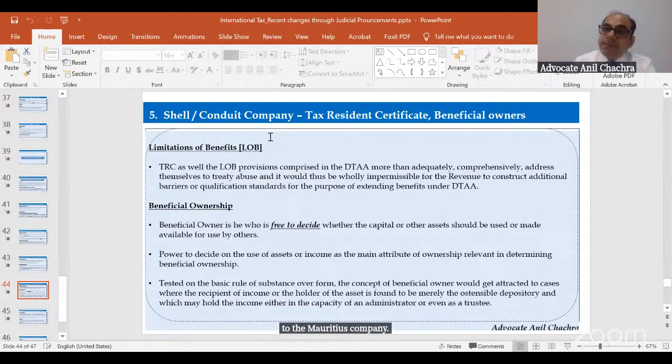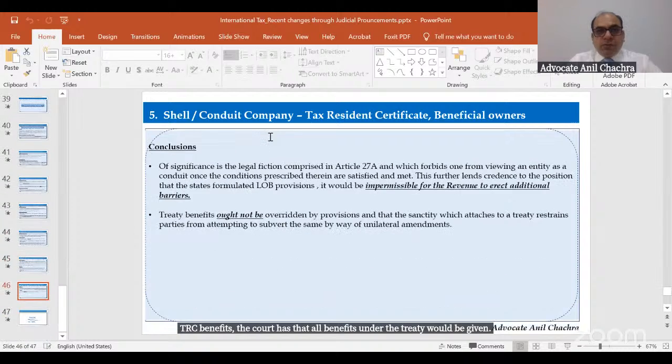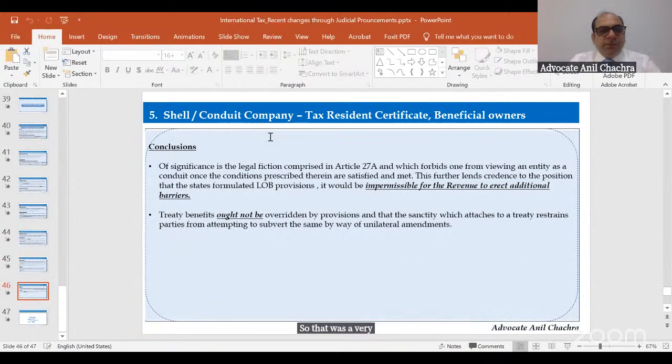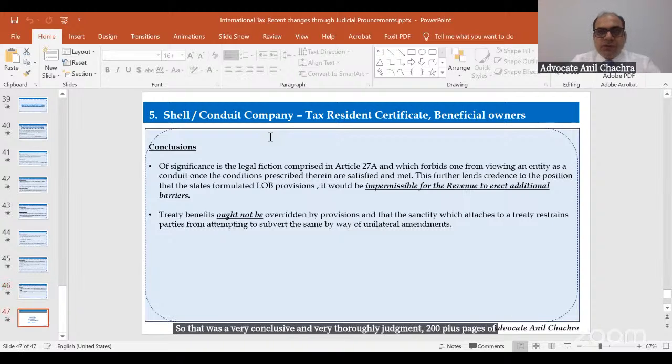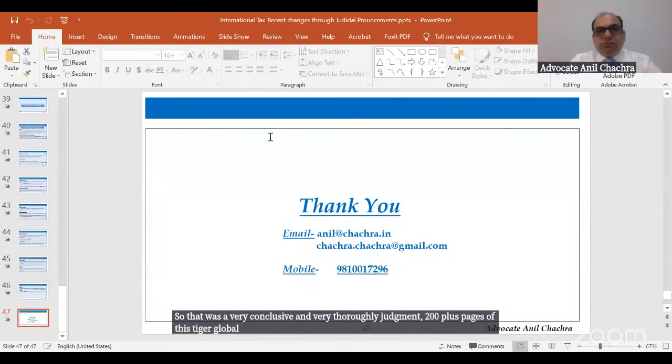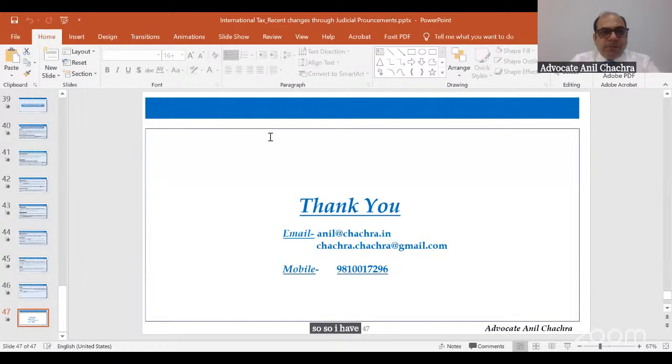So by taking reliance on the LOB and TRC benefits, the court held that all benefits under the treaty would be given. That was a very conclusive and thorough judgment, 200 plus pages, of this Tiger Global. So I have made up this session. If there are any questions, please let me know.